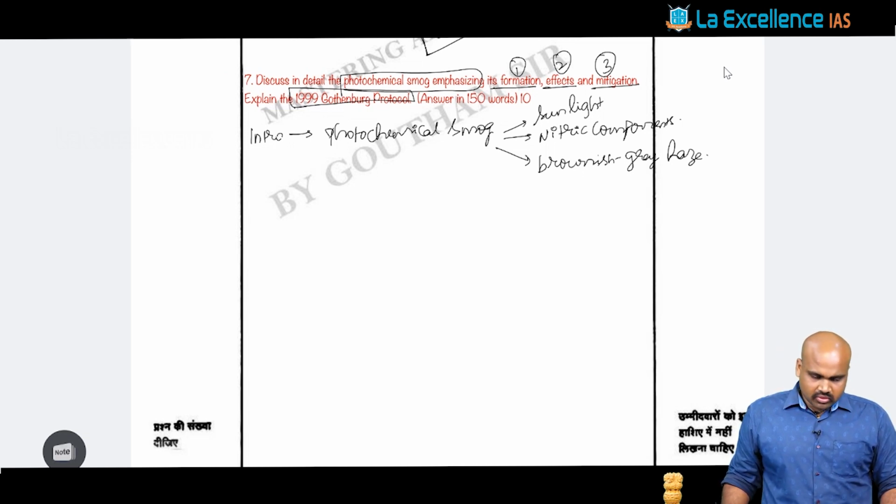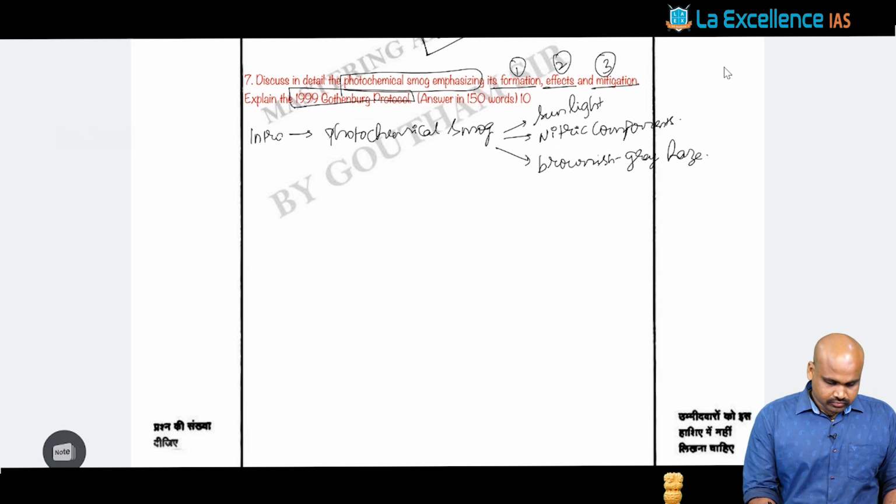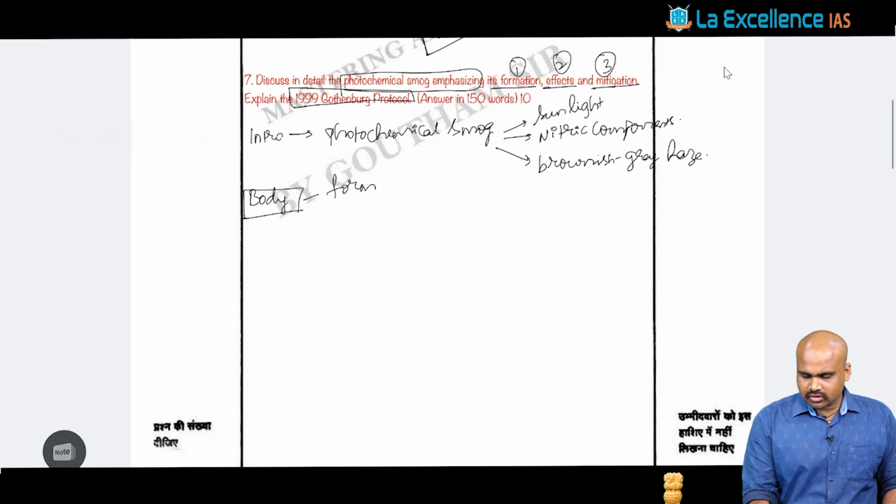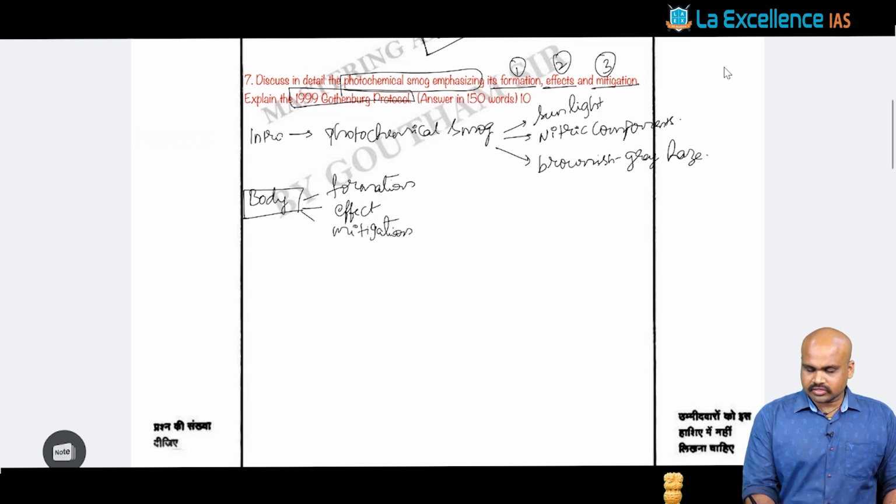And apart from that, when you look at the formation, because that is what the body is talking about, in the body we are supposed to emphasize three aspects. One is formation. Two, we are supposed to emphasize the effects. Three, we are supposed to emphasize the mitigation. These three aspects we are supposed to emphasize here.